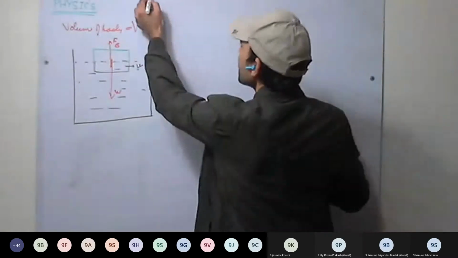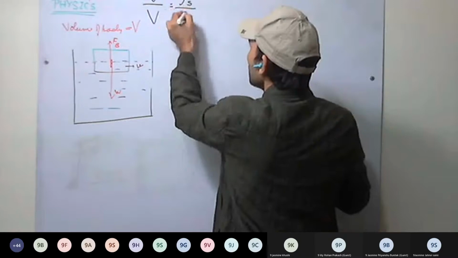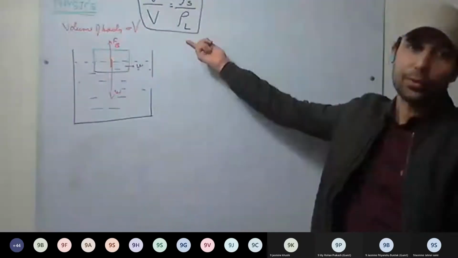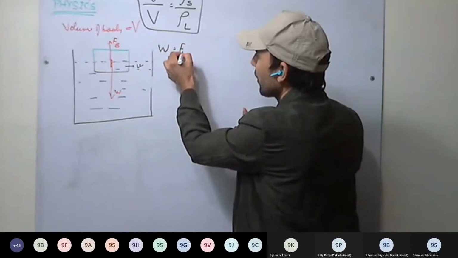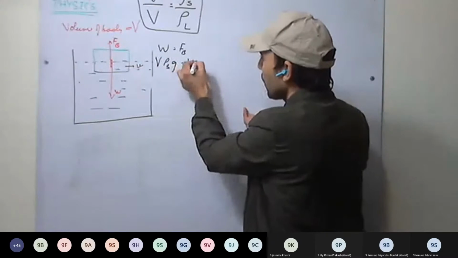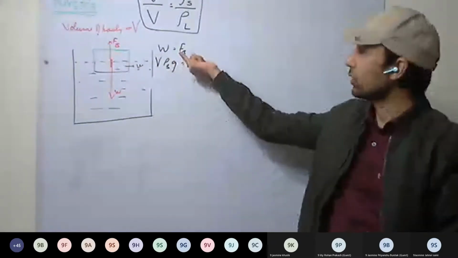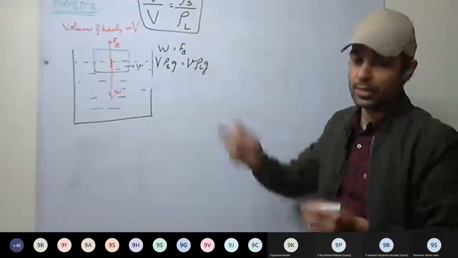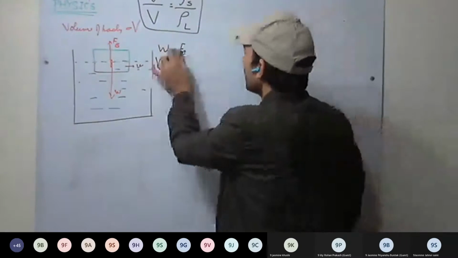This formula is smaller v upon capital V equals rho solid upon rho L. For example, if you forgot the formula, just derive it. Weight equal to Fb: V rho solid g equals smaller v rho L g. You can just remember that weight equals Fb when the body is floating, and derive it anytime. So no need of remembering the formula, okay?